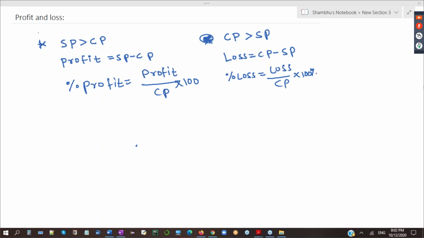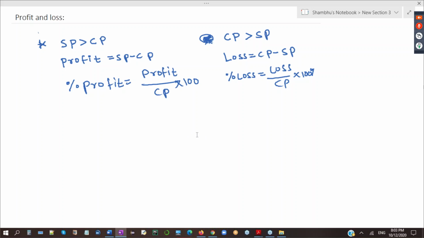The next formulas, to calculate selling price and cost price, we'll do tomorrow. Right now I am going to use only these two, and I'm going to give you 2 to 3 very important questions which they had asked in TCS.